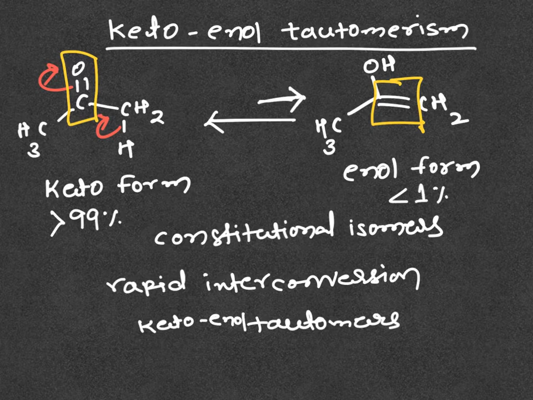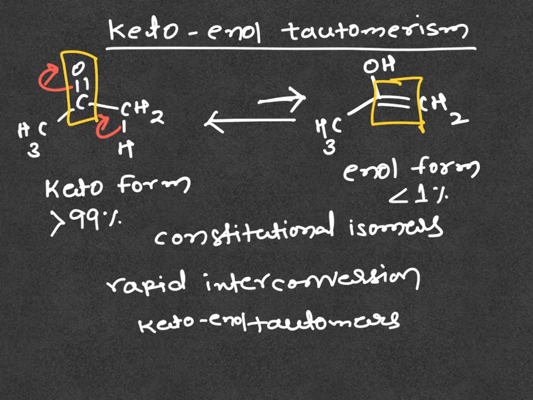For the C=C, the pi bond energy is 250 kilojoules per mole. Hence, the C=O double bond of a carbonyl group is a stronger bond than the C=C double bond of an enol.